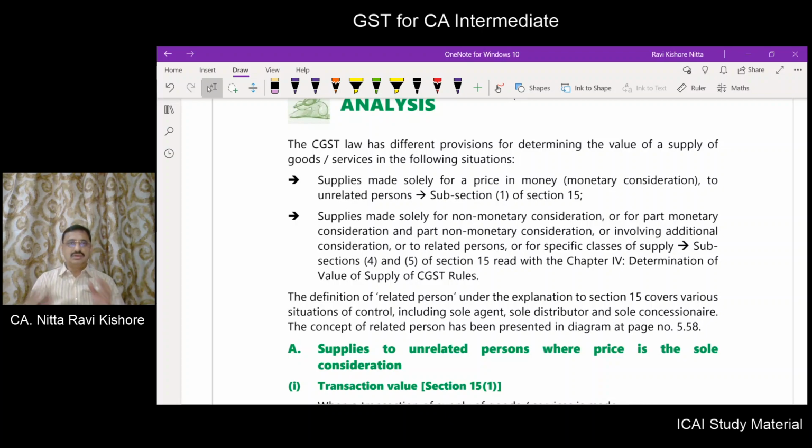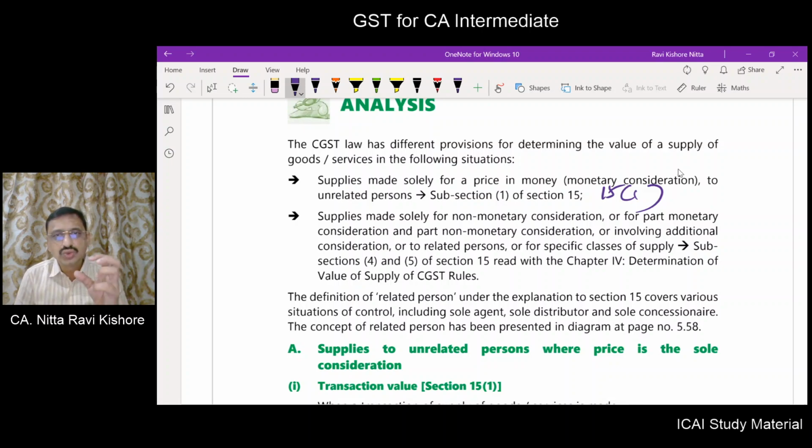Next, analysis. Now, there are different provisions for determining the value of supply of goods or services in different situations. Suppose supply is made solely for price in money to an unrelated party, then section 15 subsection 1 will come into play.